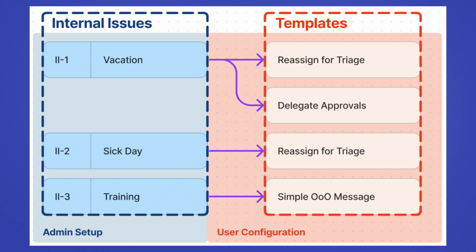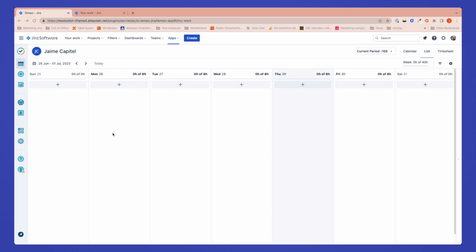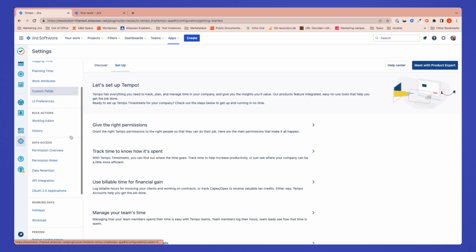Now that you know how everything comes together, it's time to start setting it up. First, we look at the admin setup, which is about connecting and selecting the internal issues. Once those issues become available in Out-of-Office, we'll see how each user can map their own templates to them. First, we need to set up the connection. You will need admin rights for this task. We will first go to Tempo, open the settings, and click on the options API integration.